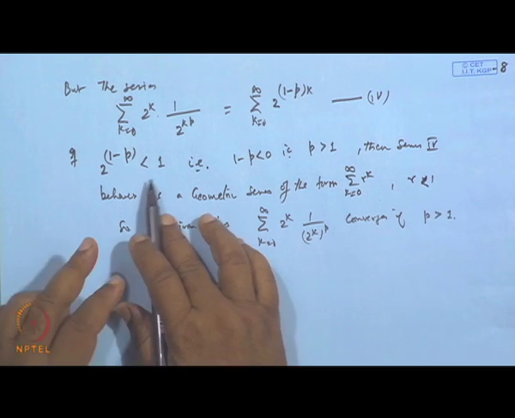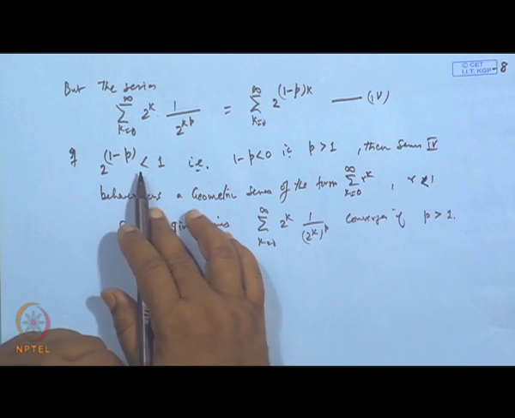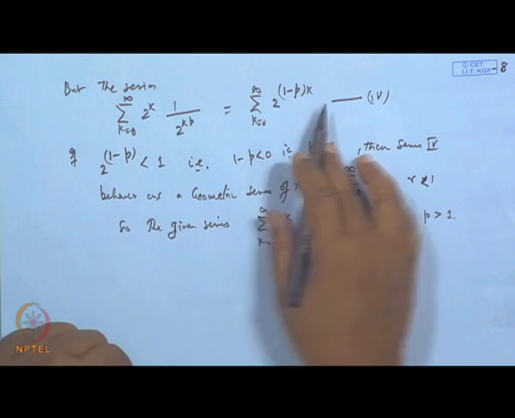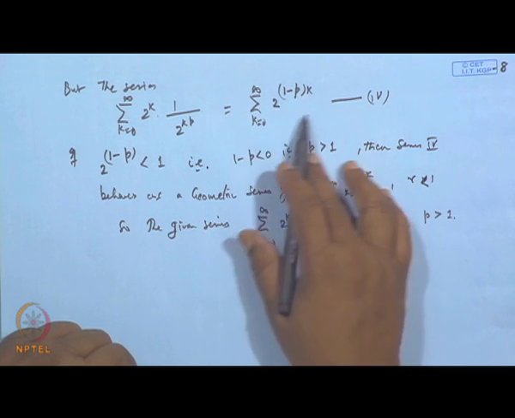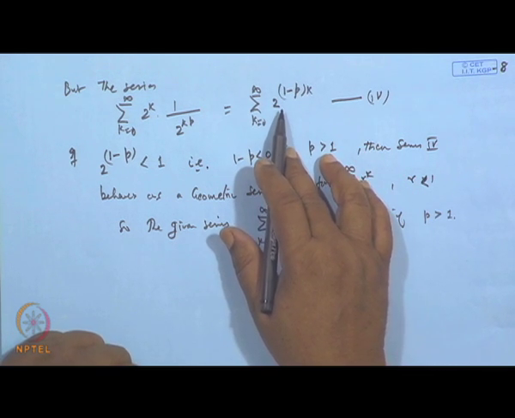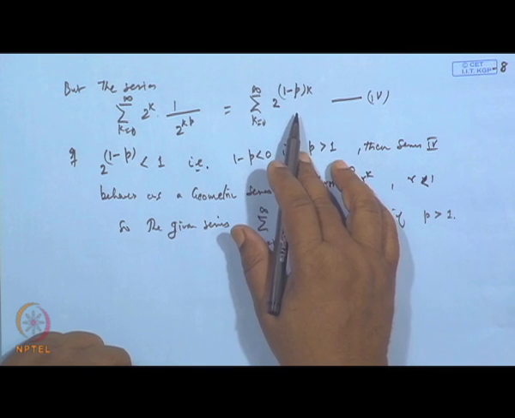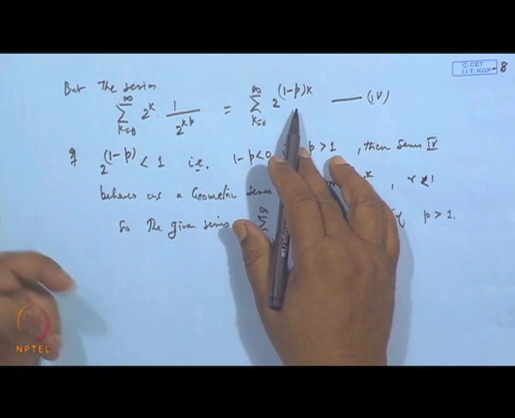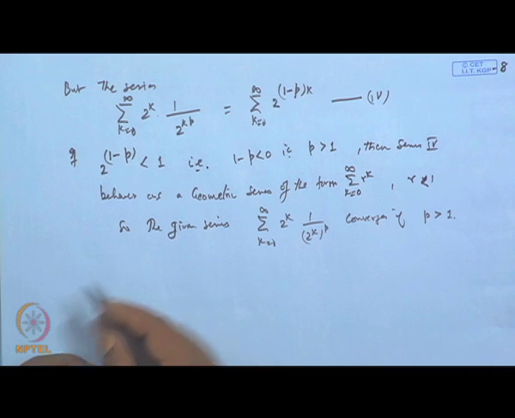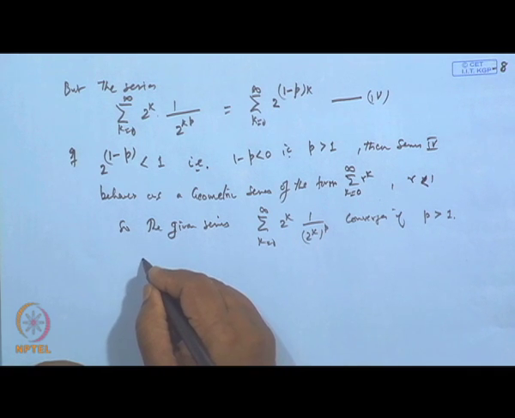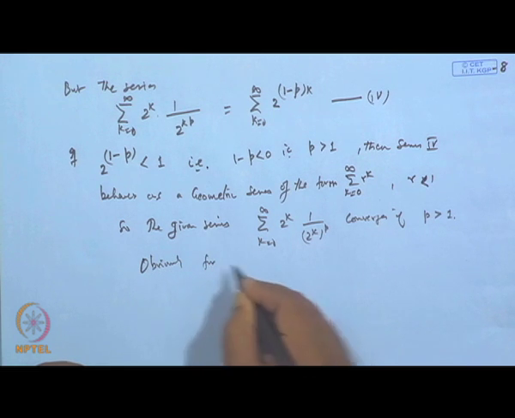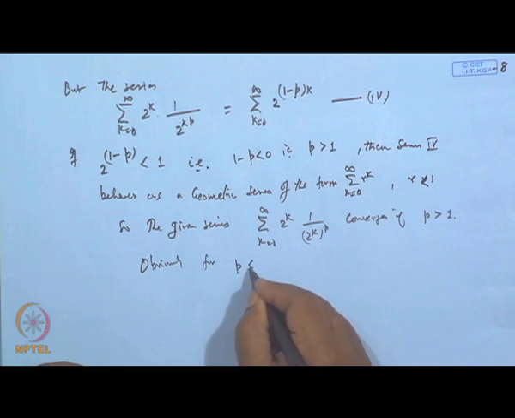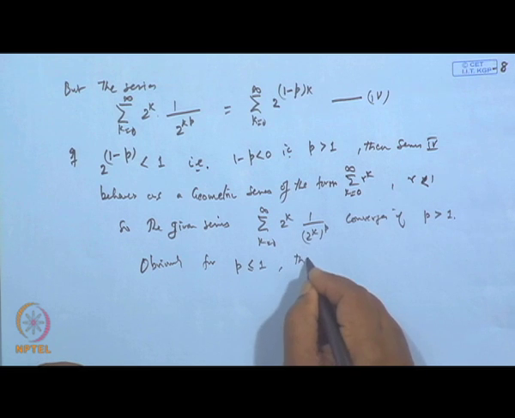If this ratio is greater than 1, then the limit of the nth term does not go to 0, therefore it diverges. When equal to 1 also it will diverge. Obviously, for p less than or equal to 1, the series diverges.